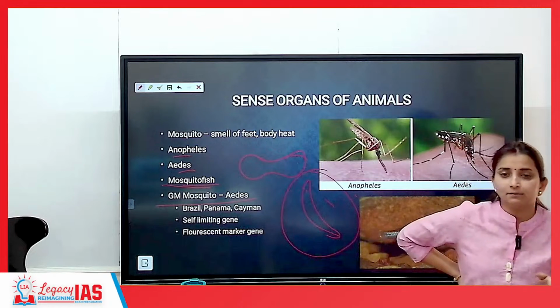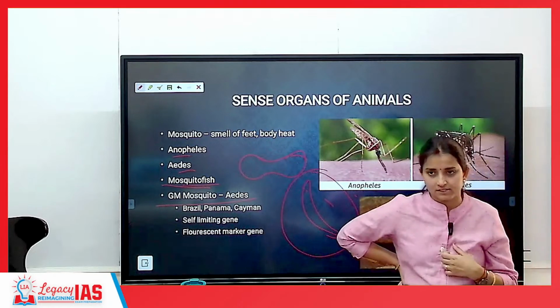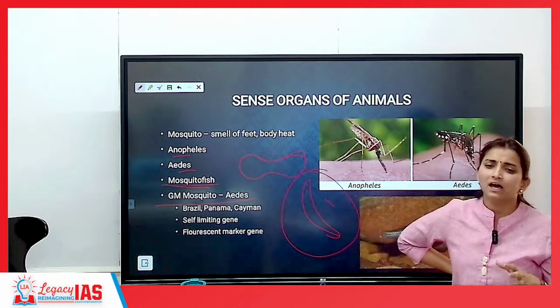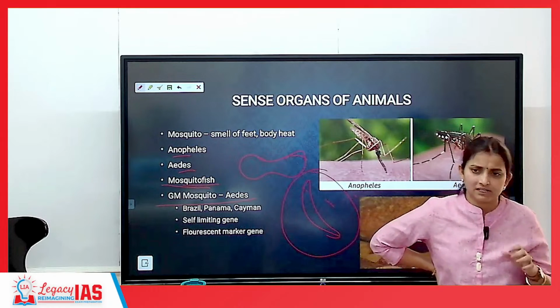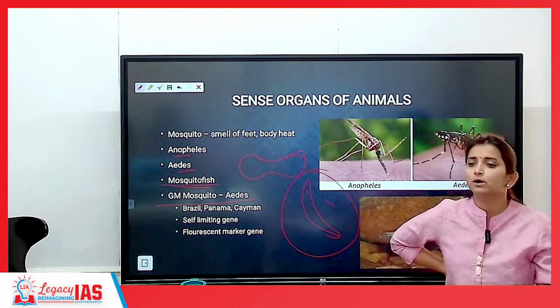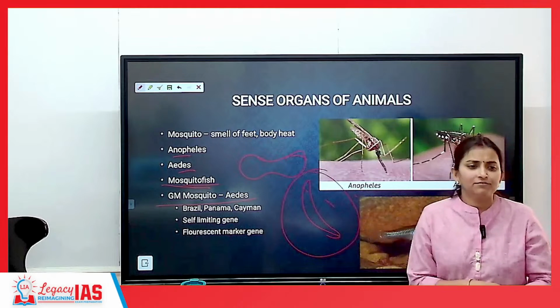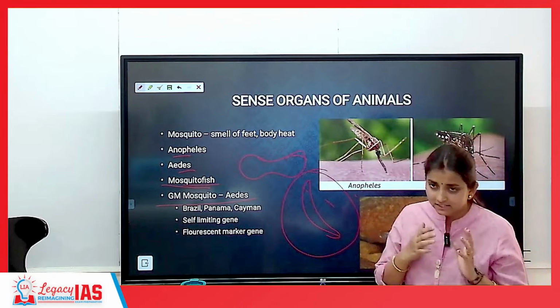There was a time when malaria was very concerning for us. But now we have so many mechanisms to reduce malaria-related diseases. Now the new problem is dengue. Every rainy season, it comes as a season of dengue.